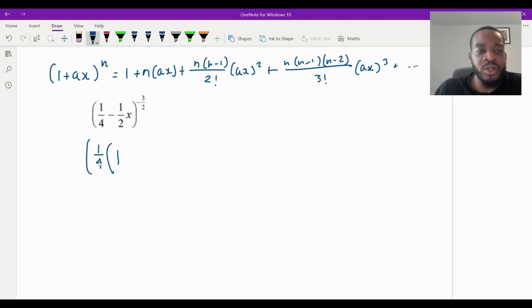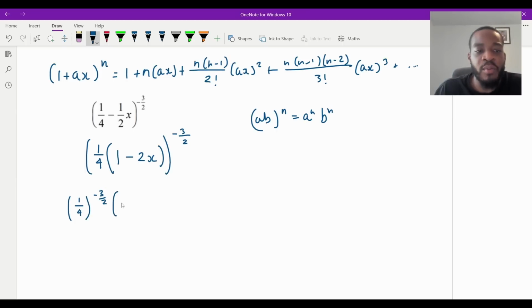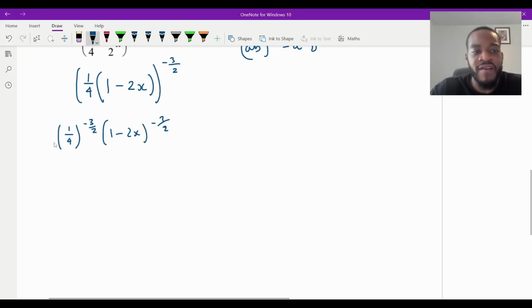And then, well, what do I times a quarter by to get me to a half? It would be 2, isn't it, right? 2 quarters are 1/2. So I'd put a minus 2 there, and it'll be all to the power of minus 3 over 2. Now, remember your index laws. If I have ab all to the power of n, then this is just a to the n times b to the n. So that means I can rewrite this as 1/4 to the minus 3 over 2, and then that would be multiplied by 1 minus 2x to the minus 3 over 2. And then now all you need to do is just evaluate that.